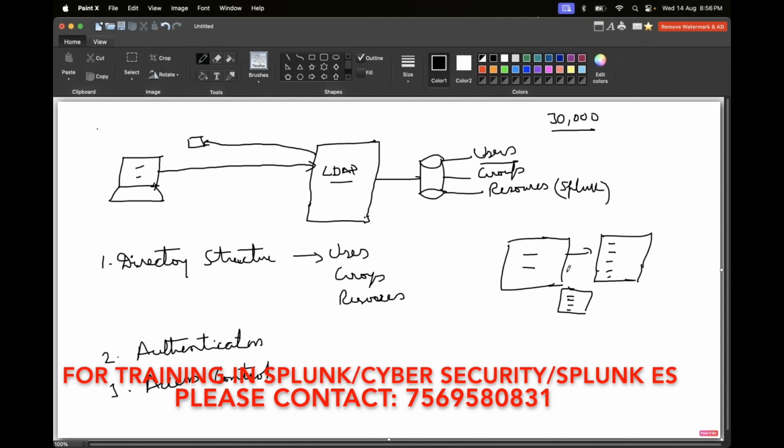So this is called LDAP authentication, and LDAP uses either TCP or UDP. You can use either protocol for LDAP, and the port number we use is 389. Port number 389 is used for the LDAP server. So you have to remember this.